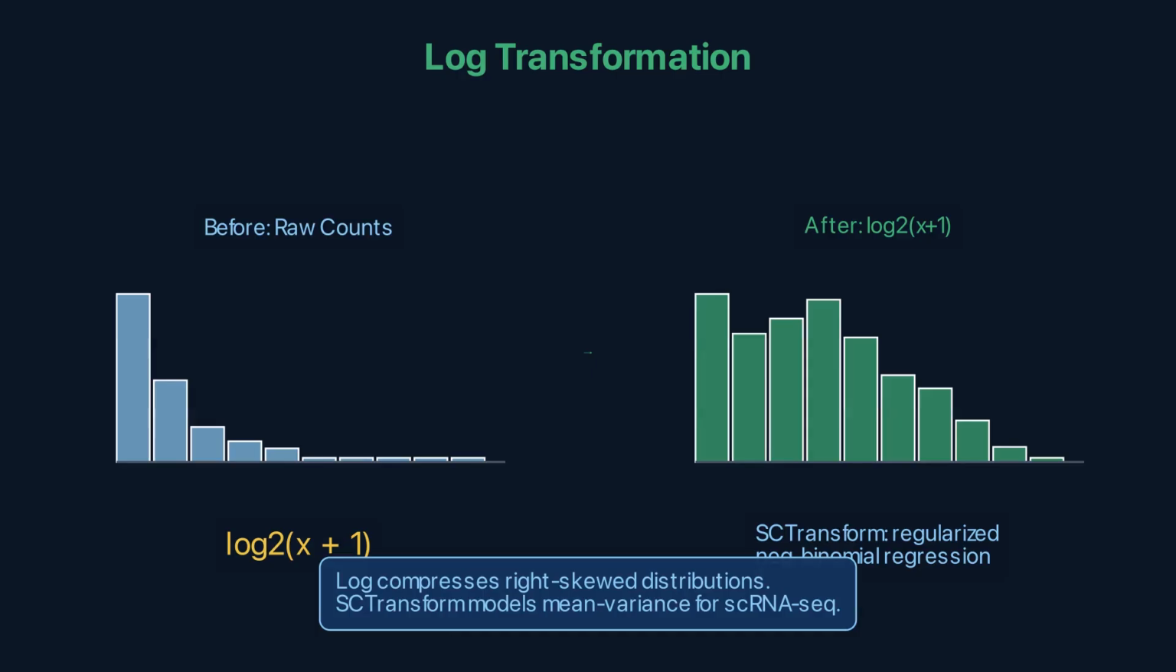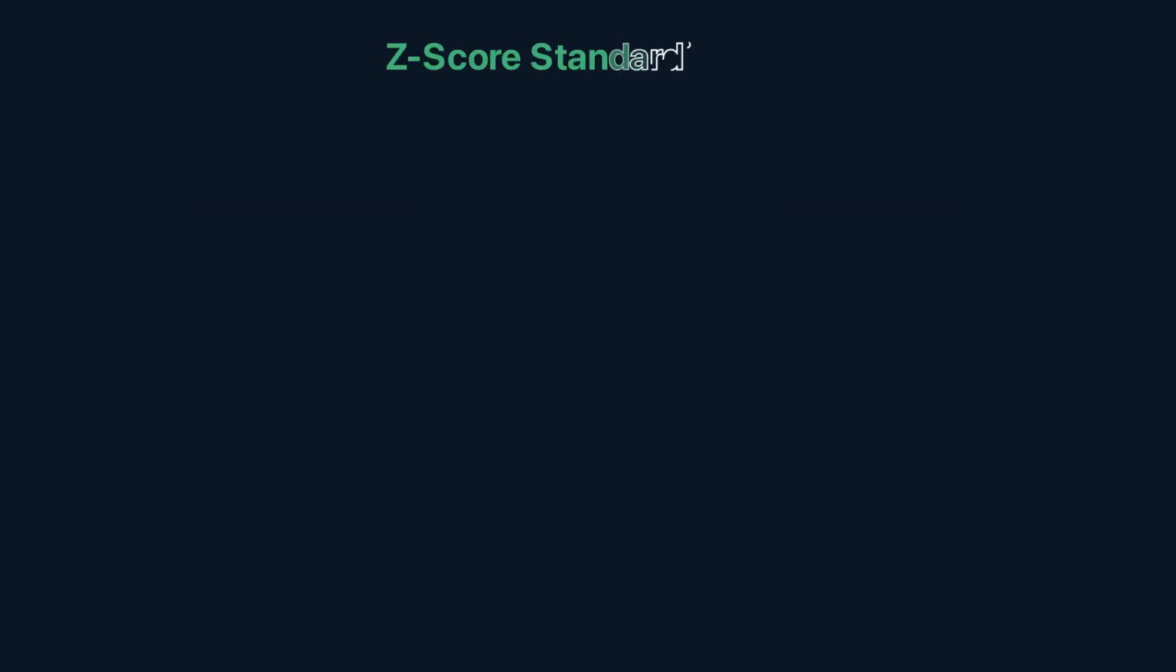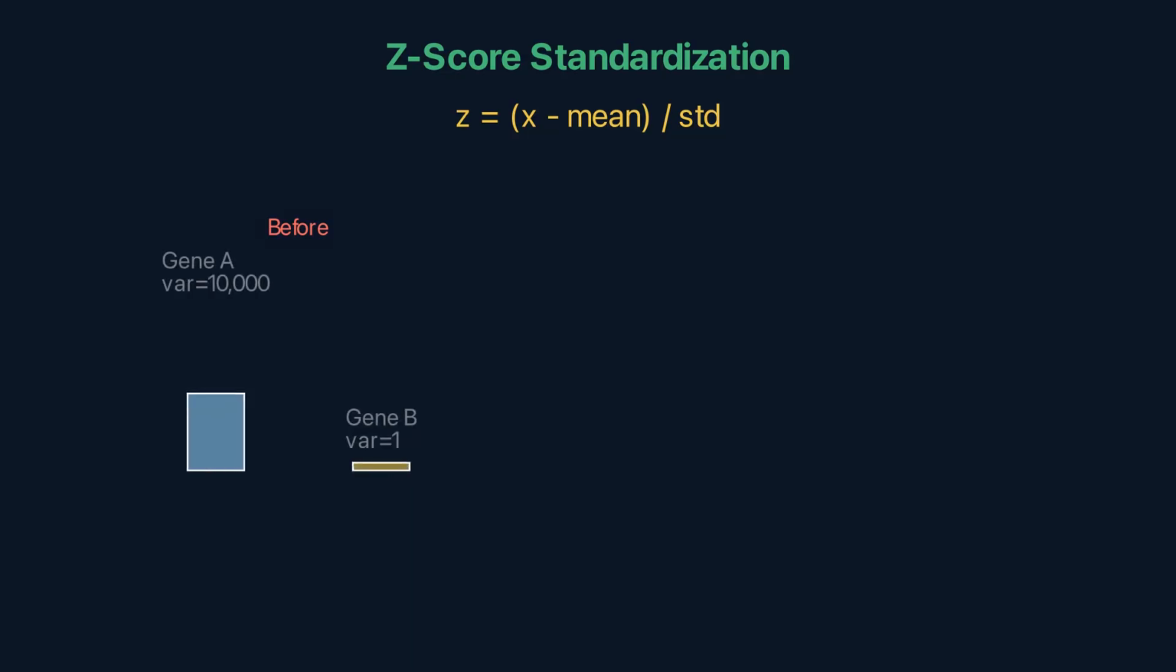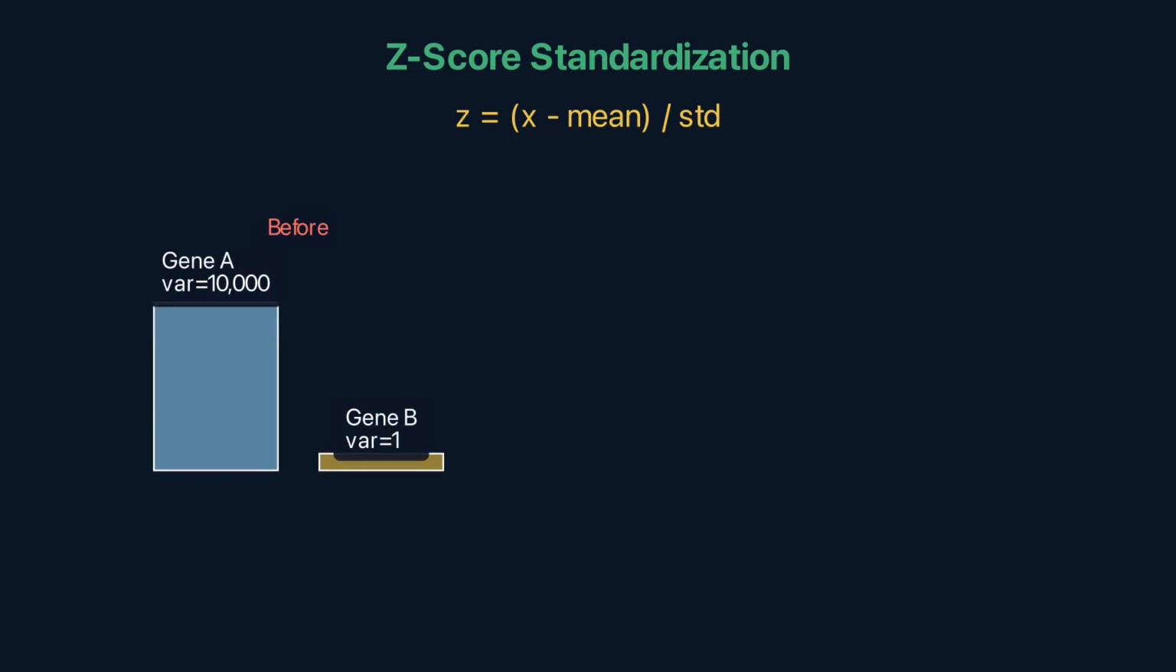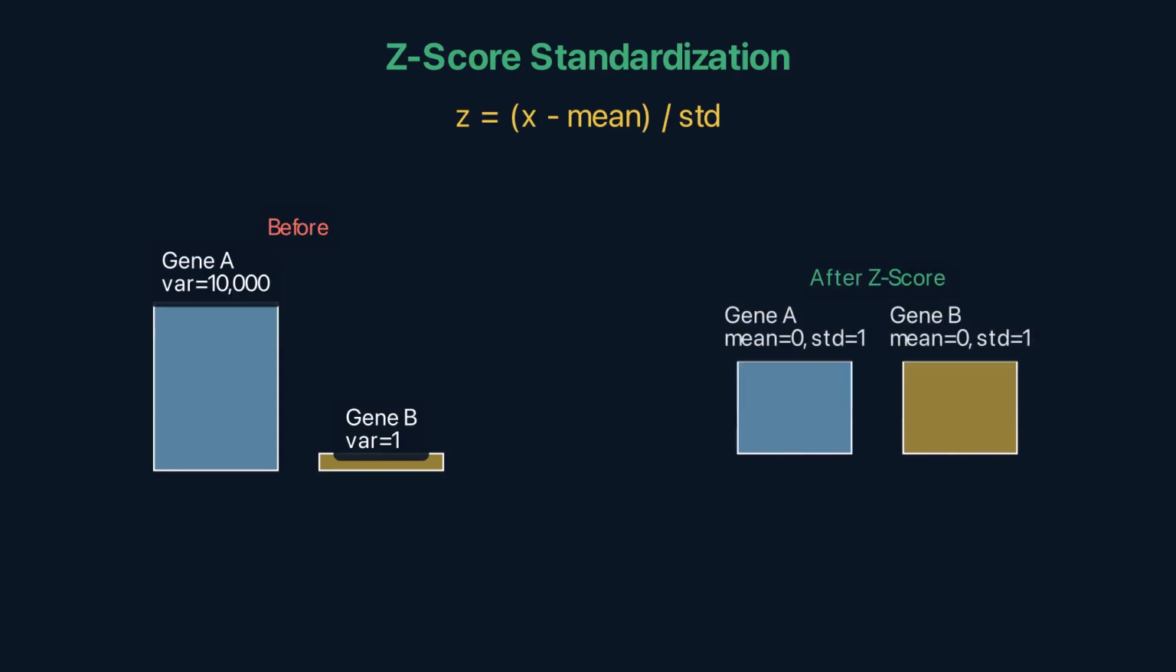simple log normalization. Z-score standardization. Subtract the mean and divide by the standard deviation. Every feature now has mean 0 and standard deviation 1. This is critical for distance-based methods. PCA, KNN, SVM, and K-means all use distances between observations.